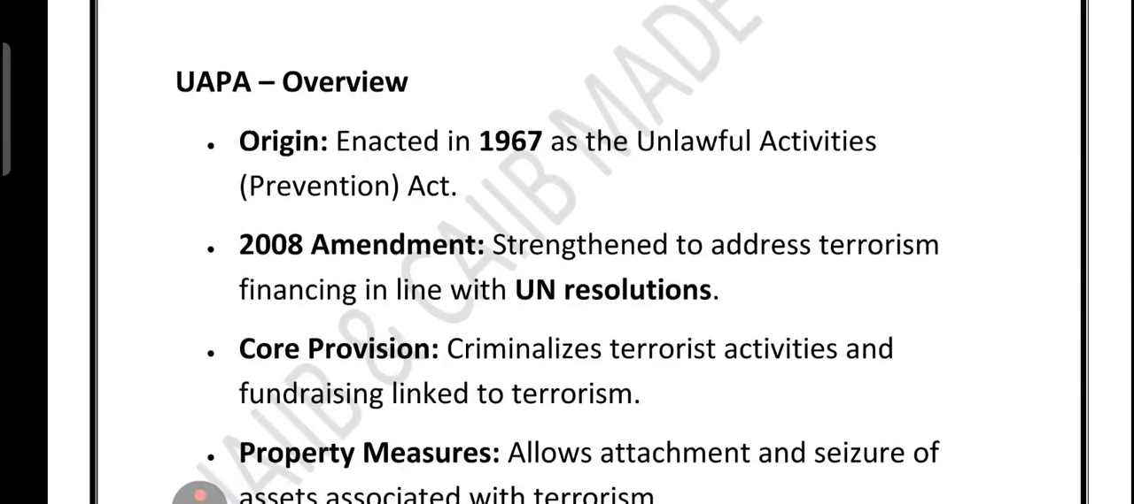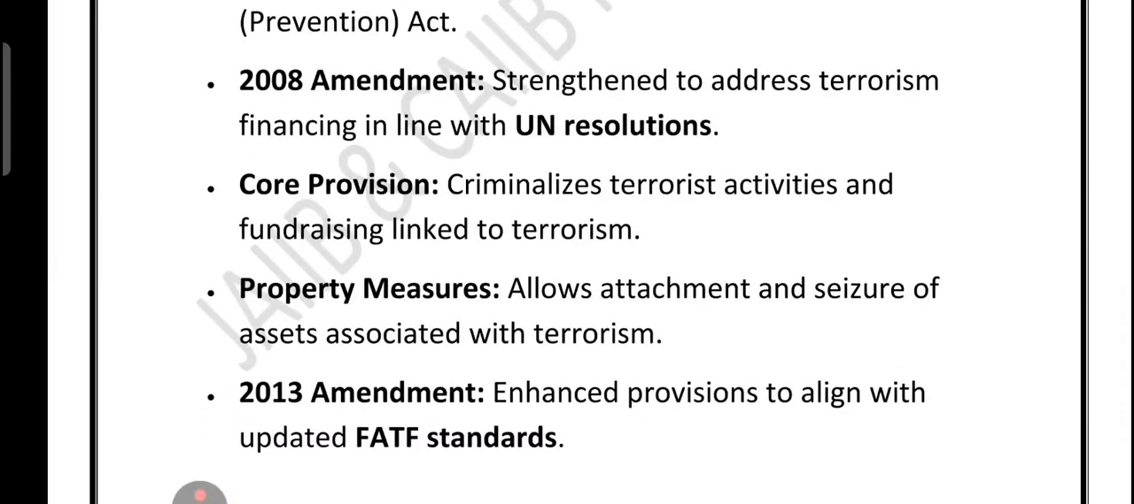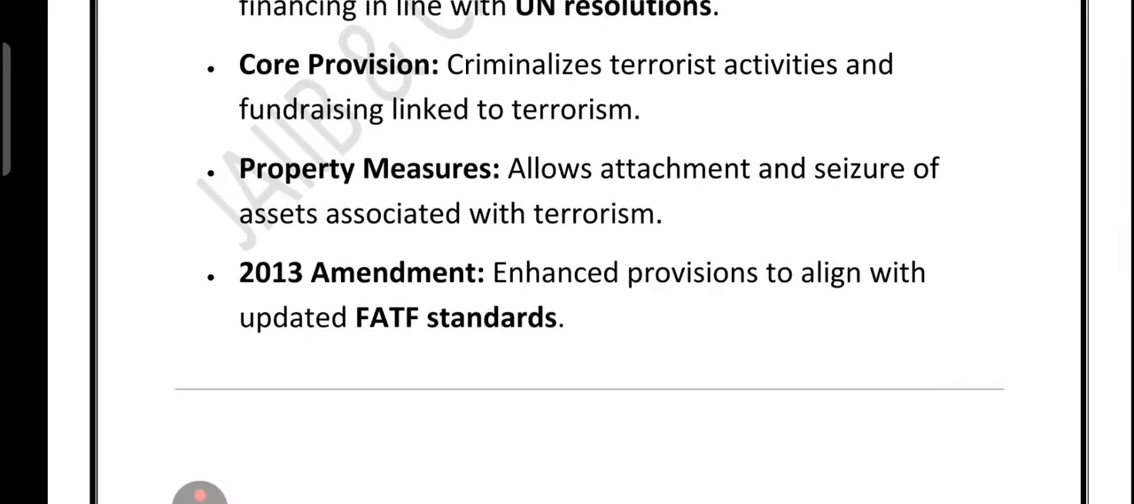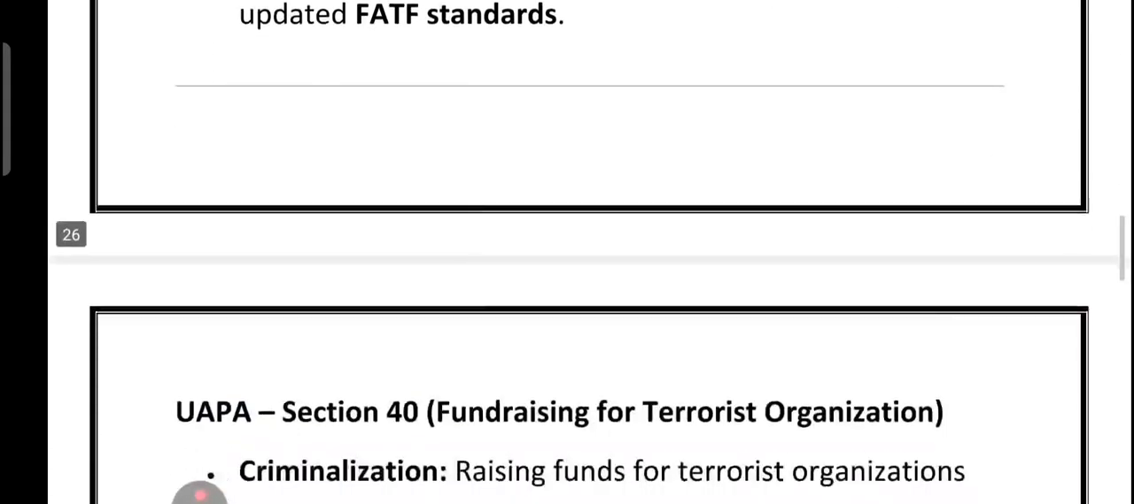Now let's look at the UAPA overview. UAPA, the Unlawful Activities Prevention Act, was enacted in the year 1967. In 2008 it was amended, adding provisions on terrorism financing. The core provisions criminalize terrorism-related activity and fundraising, and provide property measures: attachment and seizure of assets linked to terrorism. The 2013 amendment updated it as per FATF standards.